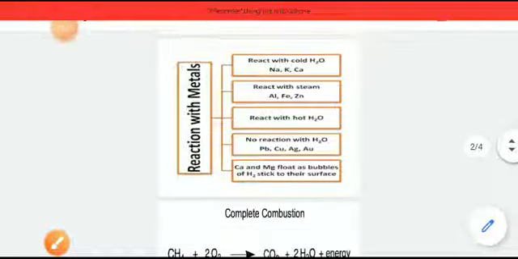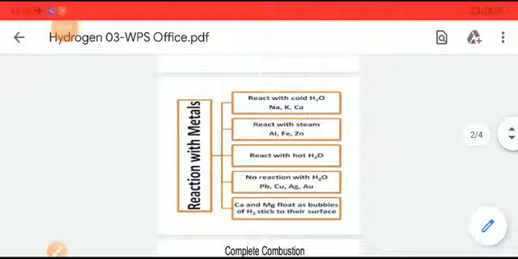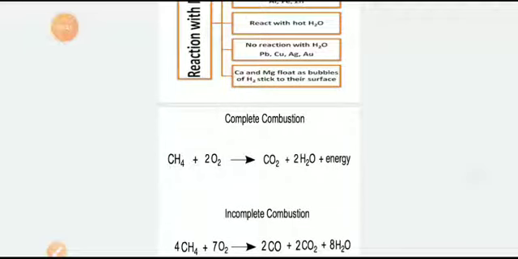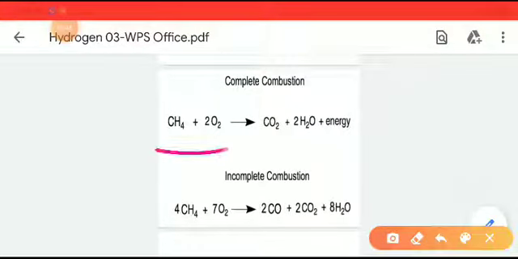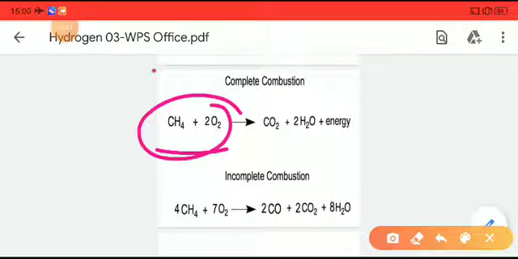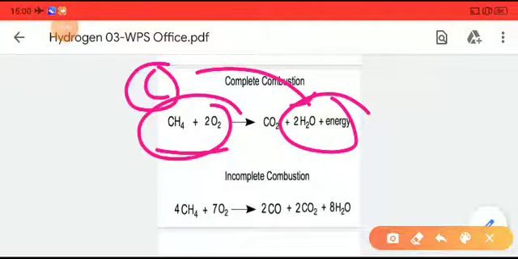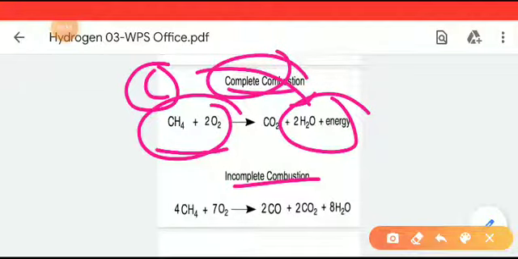In this lesson, mainly I have shown you the reaction of water with metals as well as the reactions of oxygen with non-metals, producing water. Here is the reaction of oxygen with a non-metal, that is carbon, and that produces H2O and energy. There are two types of reaction, that is complete combustion and incomplete combustion. I hope you have understood this very well.